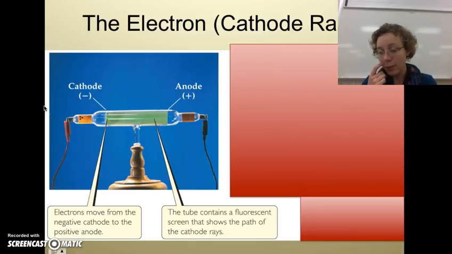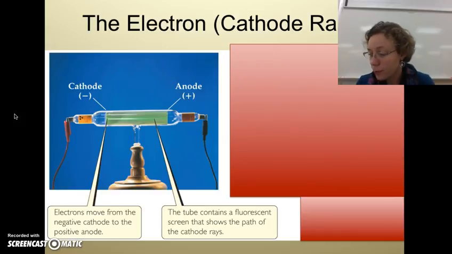Now, something about the cathode rays is it's not actually being seen. You can't see the cathode ray. The reason why we can see it in this picture, though, is because they have a fluorescent screen around where that ray is. The tube contains a fluorescent screen that shows the path of the cathode rays so that we can make those invisible rays more visible for us. And fluorescence just means that it gives off light, which is where that green light is coming from. It's coming from the screen around the ray.